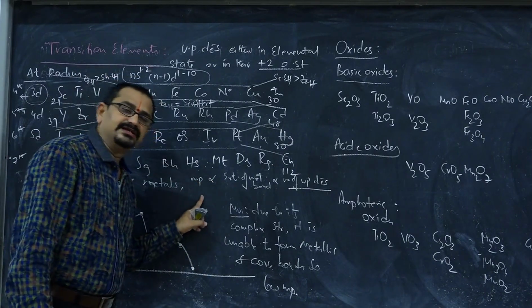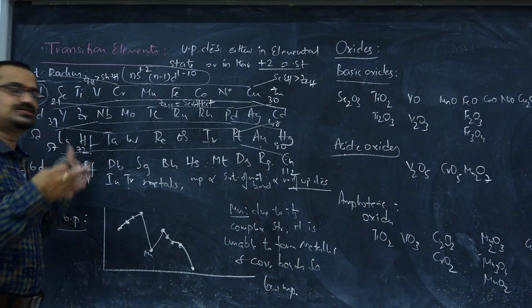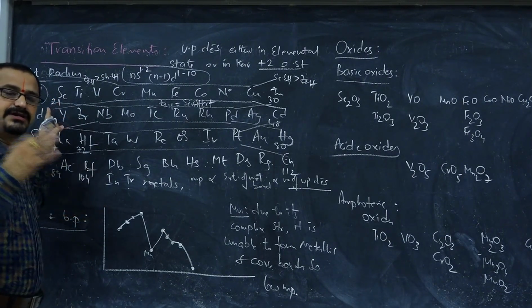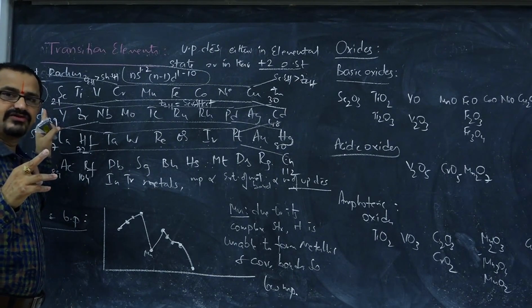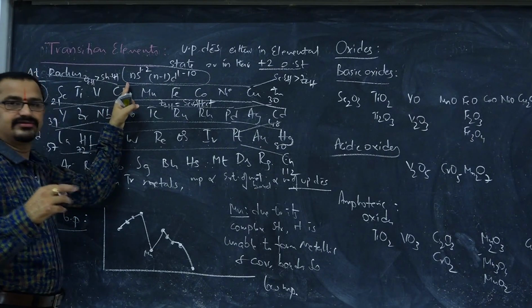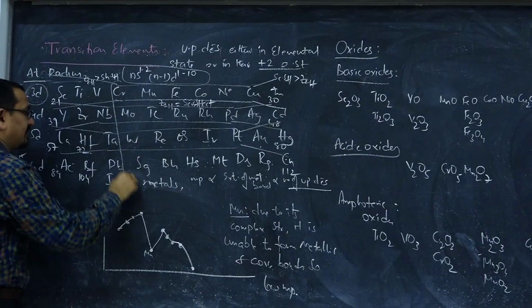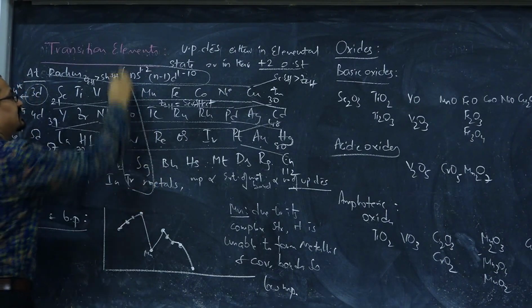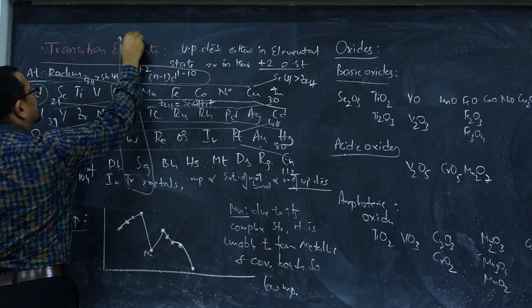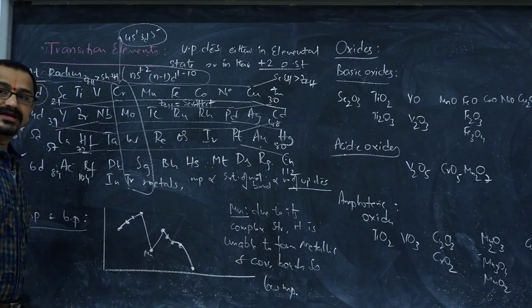Now the configuration of the scandium family is 4s2 3d1, so they can contribute only one unpaired d electron for bonding. Likewise 4s2 3d2, 3d3, 3d5 up to the chromium family, the number of unpaired electrons increases. Chromium has 4s1 3d5, totally 6 unpaired electrons.